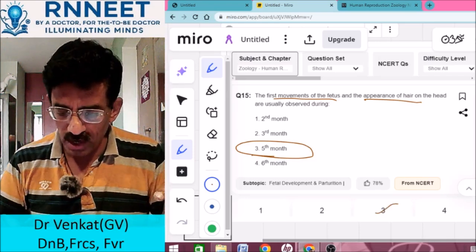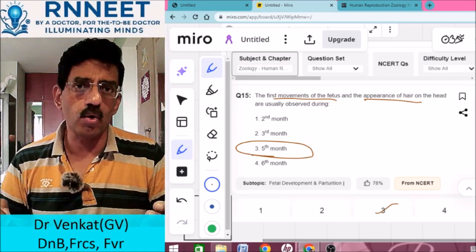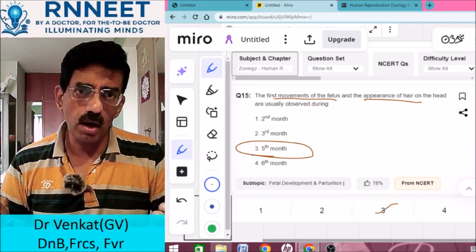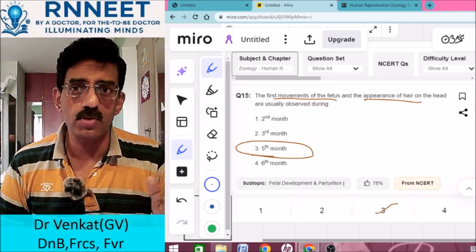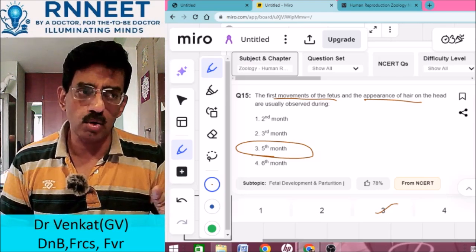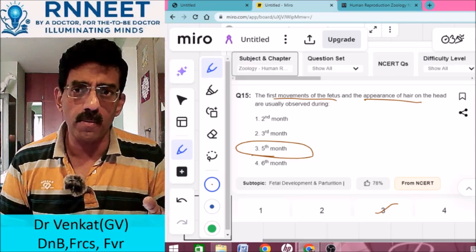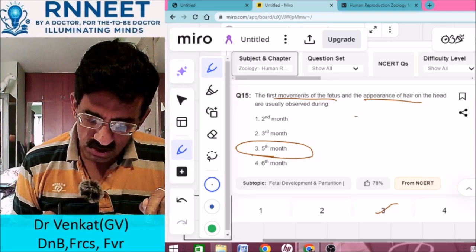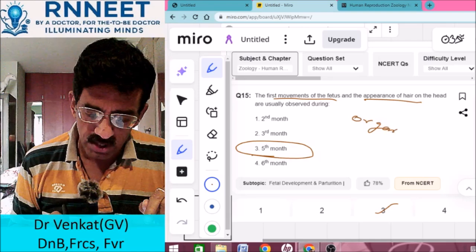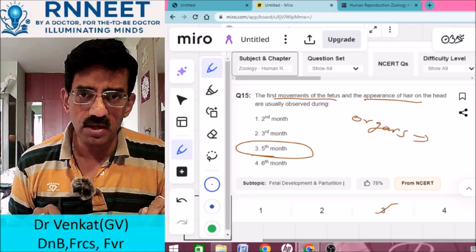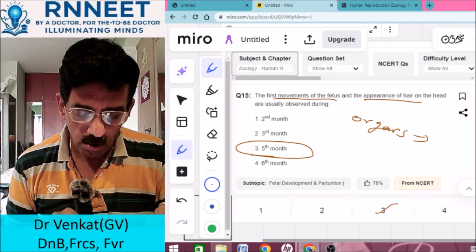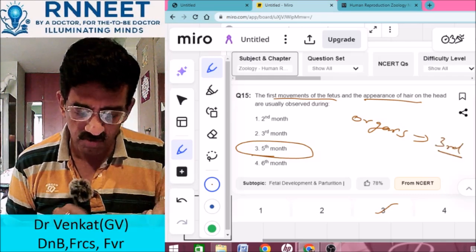These are very important milestones, and we are going to discuss different aspects. For example, all the major organs are formed by which month? All organs are completely developed by which month? Put it in the comment box. By the 3rd month itself.